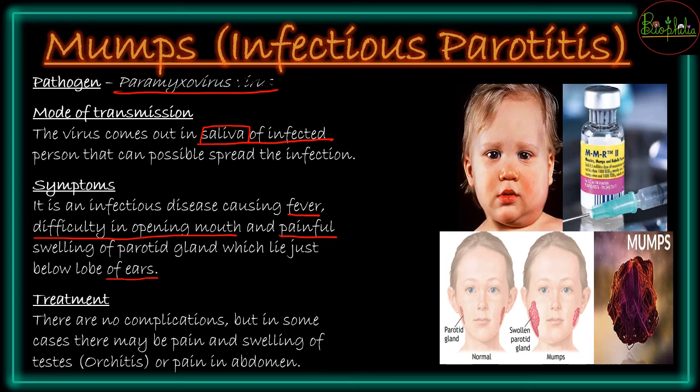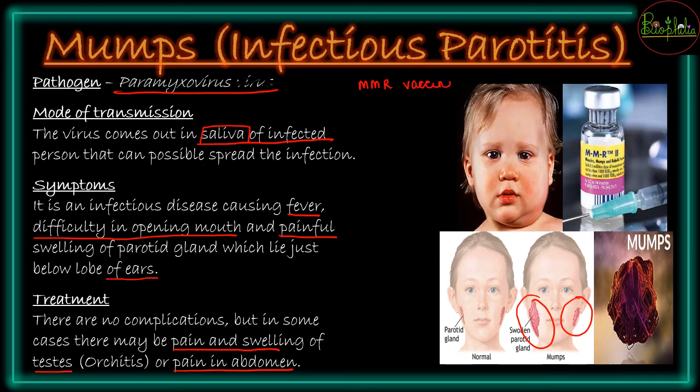So the treatment is not a very complicated thing. The treatment can be given for this infection, and in some cases there might be pain and swelling of testicles as well, and it might also lead to pain in abdomen because of further infection sites. But if it is just localized into your swollen parotid glands, in a few days because of medications these symptoms can be reduced. And another thing for this, that is mumps and measles, you can also have a vaccine available which is called the MMR vaccine.